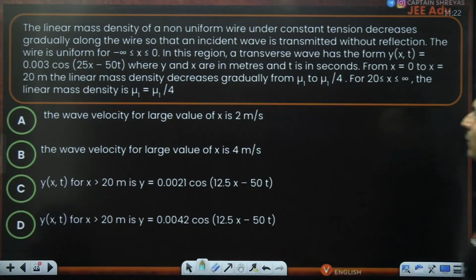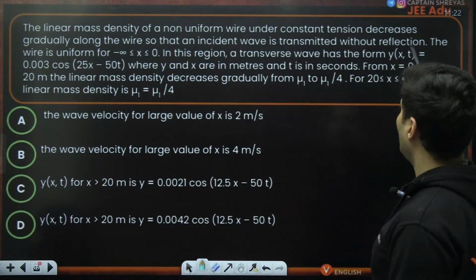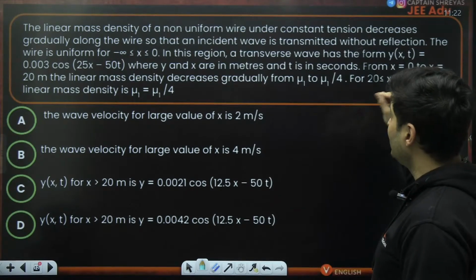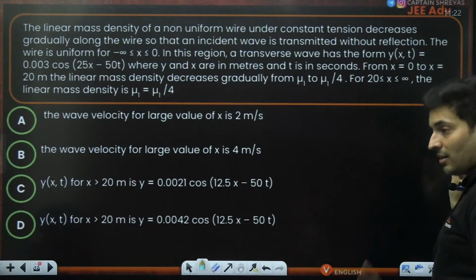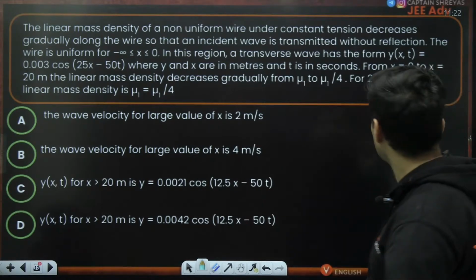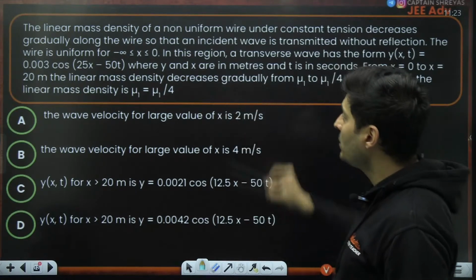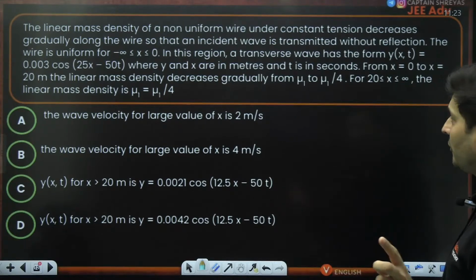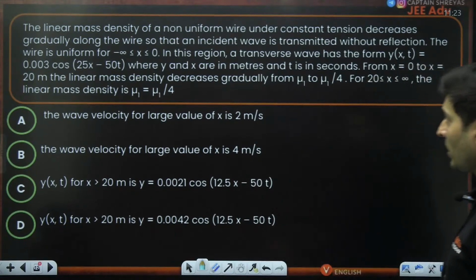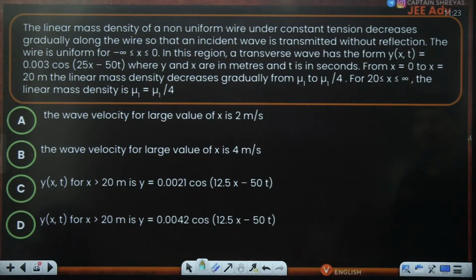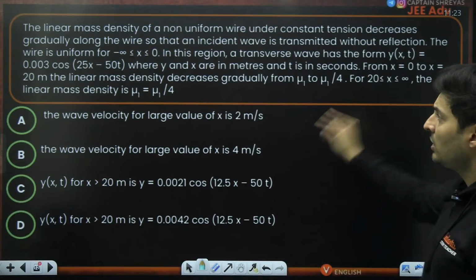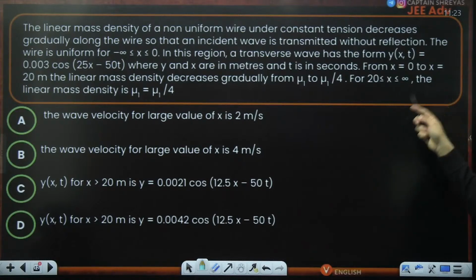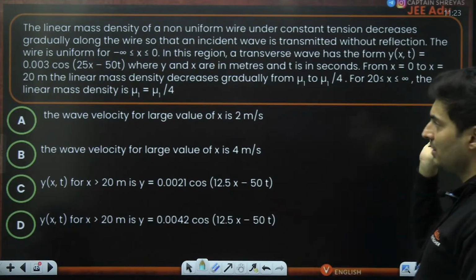The linear mass density of a non-uniform wire under constant tension decreases gradually so that the incident wave is transmitted without reflection, absorption, nothing. And the wire is uniform from minus infinity to 0. The wave equation is also given, with y and x in meters, t in seconds, SI units. Basically, from 0 to 20 meters, the density decreases slowly. And from there onwards, till infinity, the mass density is constant.